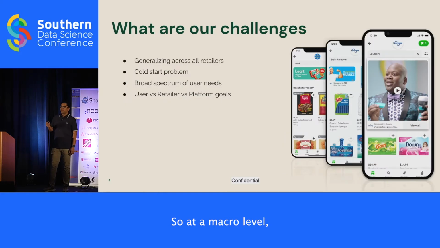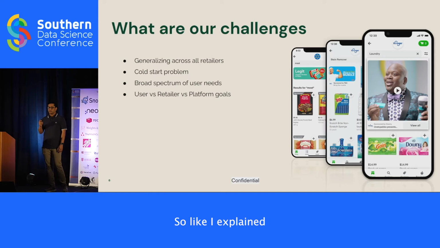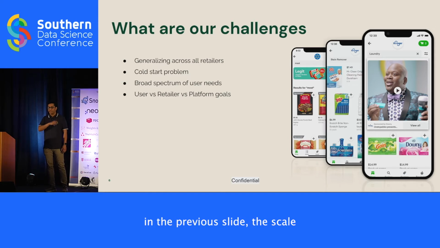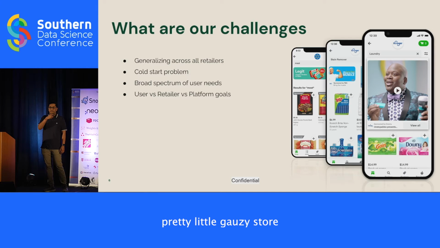So at a macro level, what are some of the challenges that we tackled, right? So the first one is generalizing across all retailers. Like I explained in the previous slide, the scale at which we operate lends to a lot of diversity in the inventory of our products. For example, queries such as Apple can be very ambiguous depending on the retailer that the user is actually searching in, whether it's a traditional grocery store where the user is looking for fruits versus a general electronics store where the user is looking for the brand.